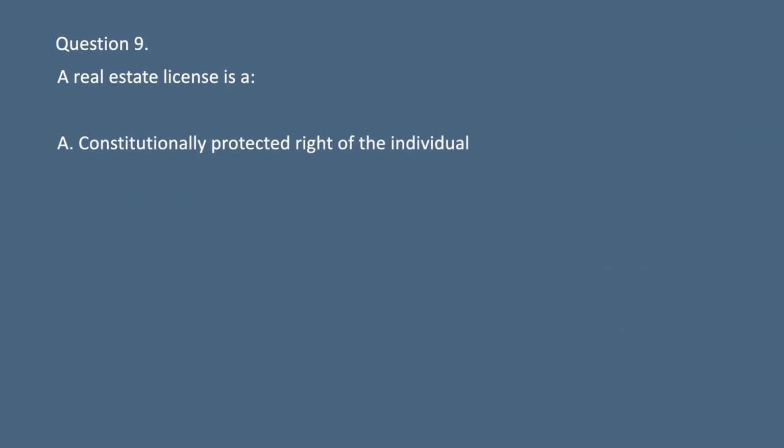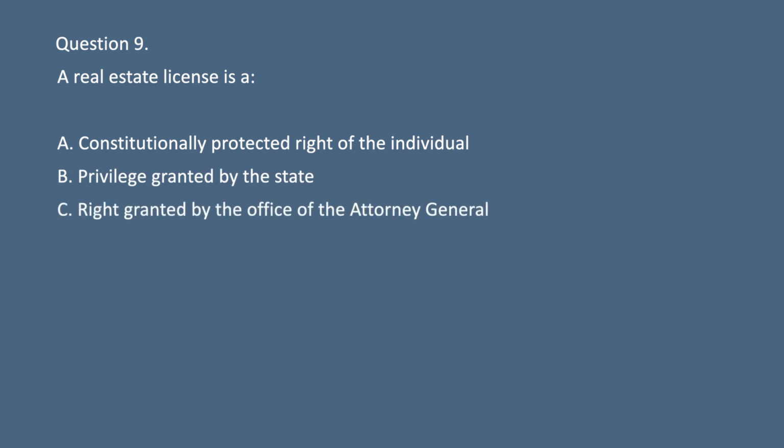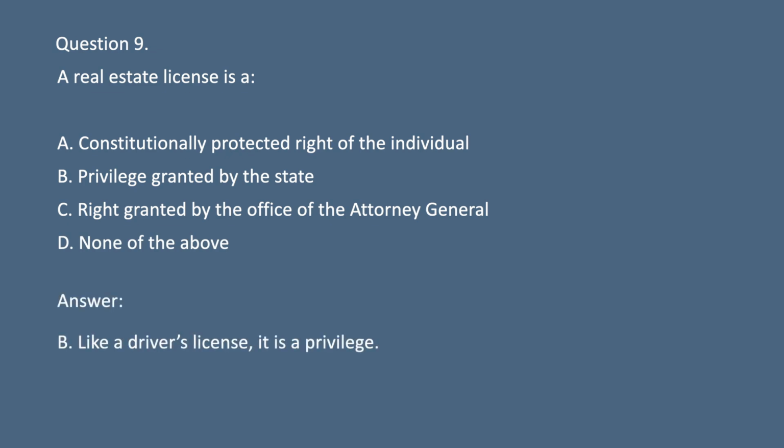Question 9. A real estate license is A. Constitutionally protected right of the individual. B. Privilege granted by the state. C. Right granted by the Office of the Attorney General. D. None of the above. Answer. B. Like a driver's license, it is a privilege.